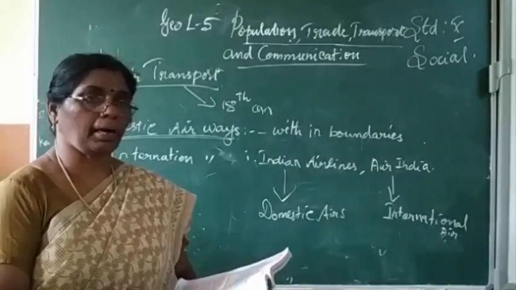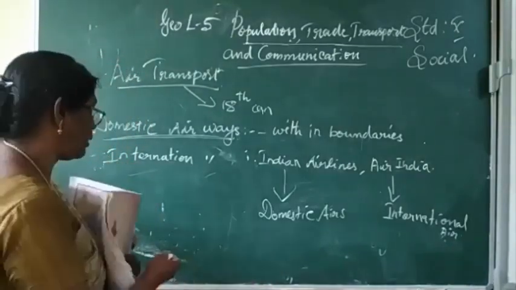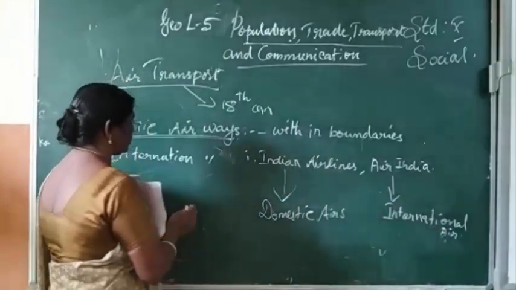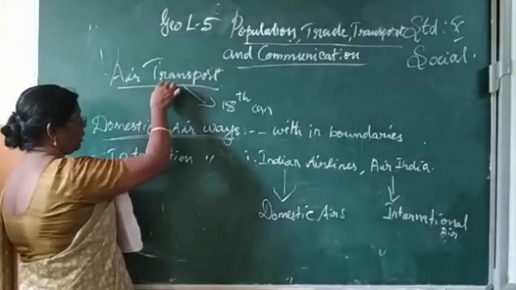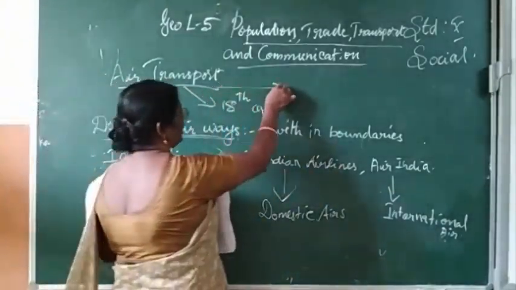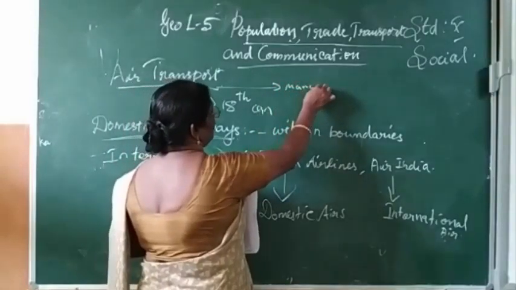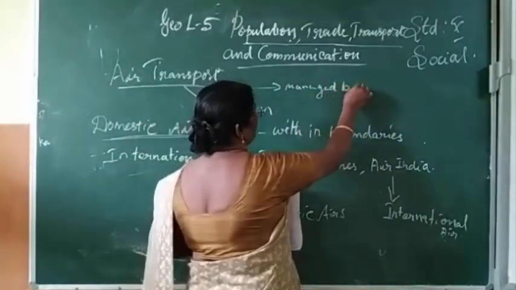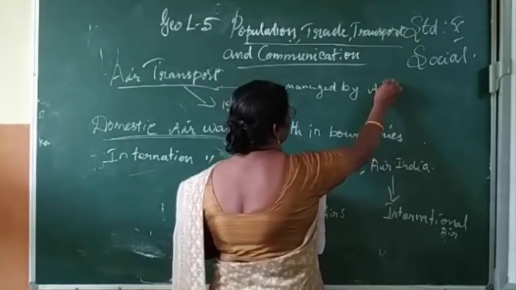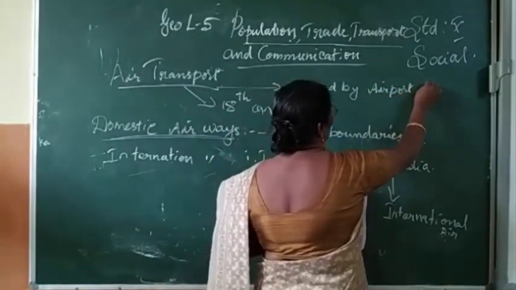These airports are managed by the Airports Authority of India.